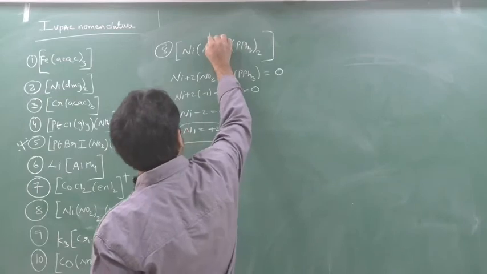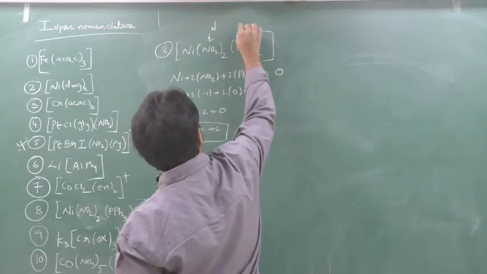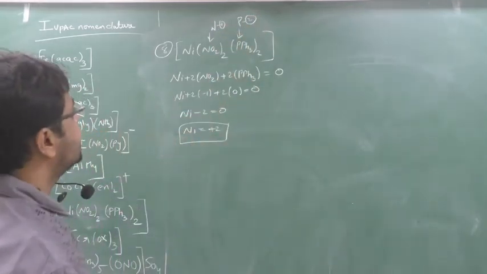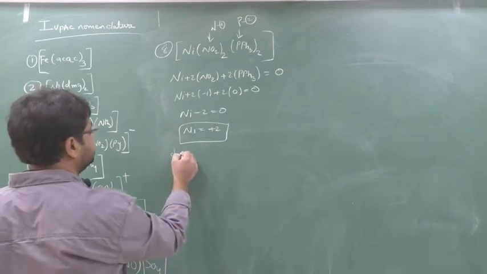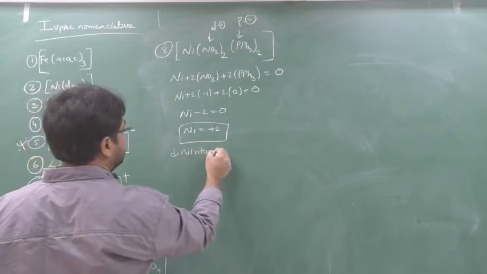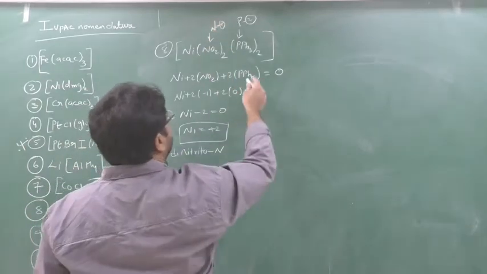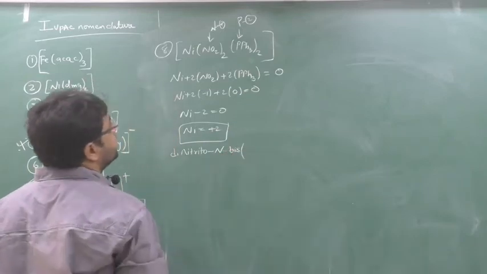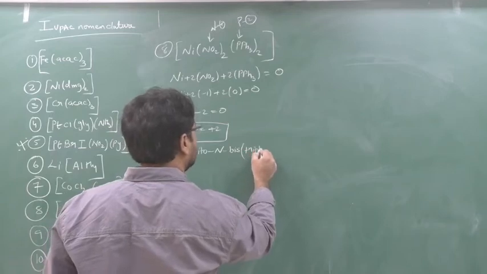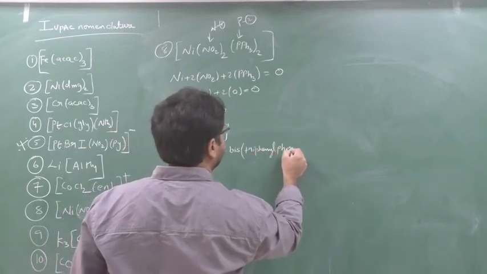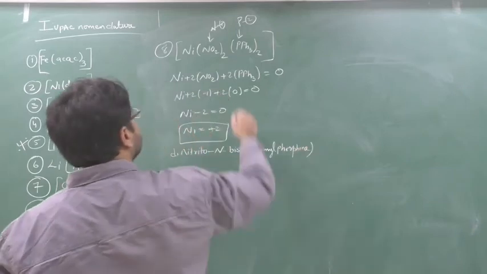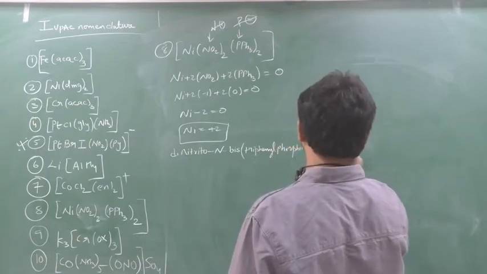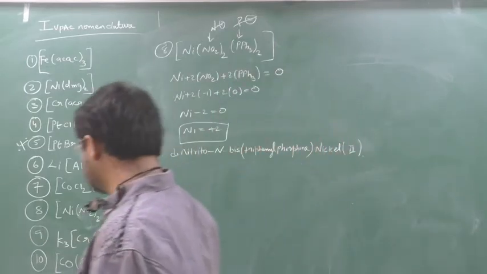Now this is nitrito and triphenylphosphine, so alphabetical order, N then P. This is okay. So we'll start the name as dinitrito, and so this is over. Now it's a numbering ligand beta. So for a numbering ligand, what do you have to put? Bis. Yes or no? So bis into bracket, what will come? Triphenylphosphine. This is over. Okay. Now it's a neutral complex, so my name is as it is, nickel. How much beta? Nickel 2. Write down this.